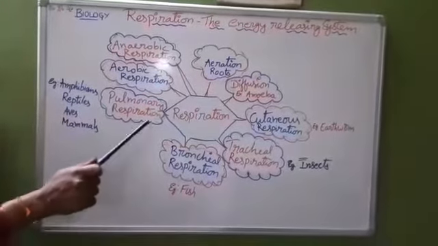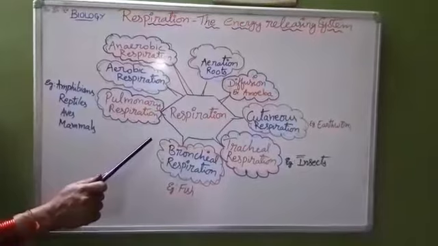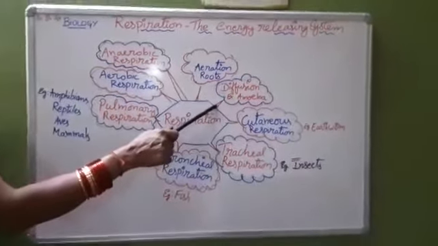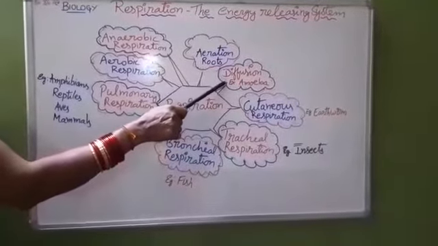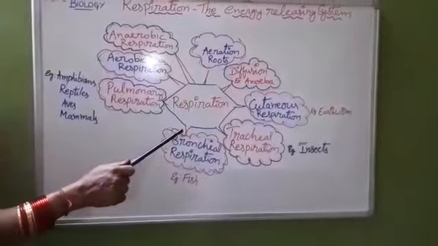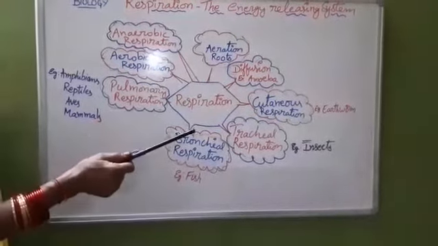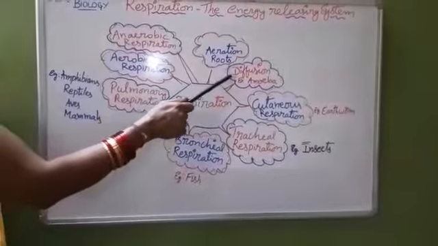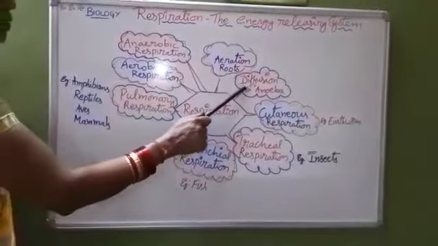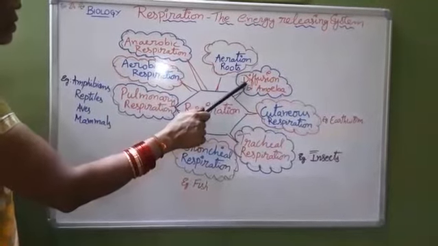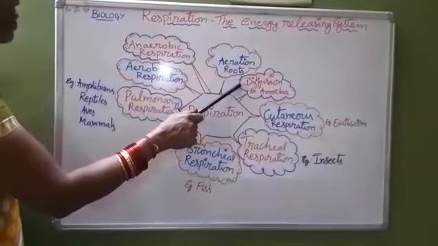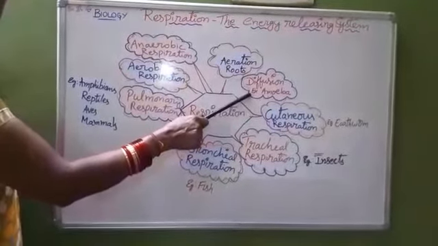Let us discuss in detail regarding respiration. See, in the evolution, protozoa is the first phylum. Amoeba is the example for that. In what way could the amoeba take oxygen, and in what way does the carbon dioxide get released from the amoeba body? By the process called diffusion, a simple process. Diffusion is always the process where the flow takes place from high concentration to low concentration.